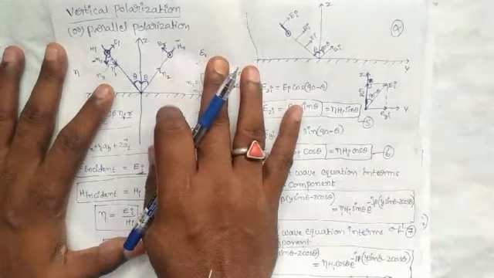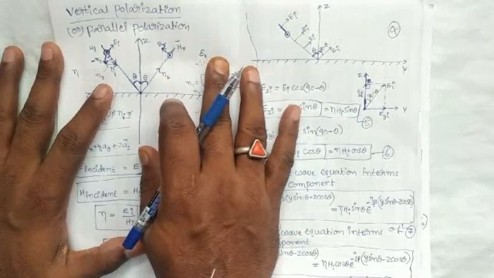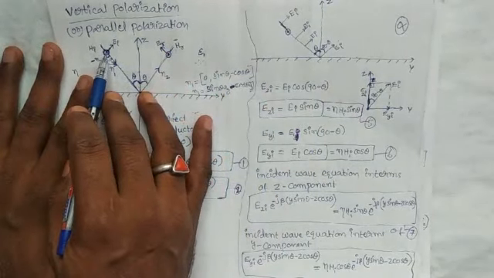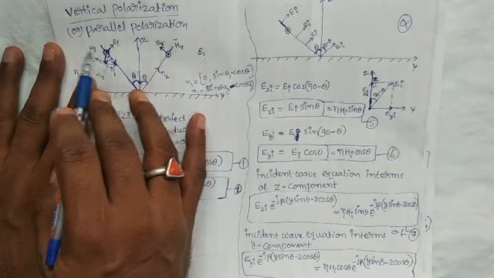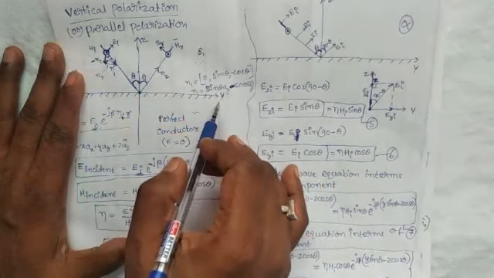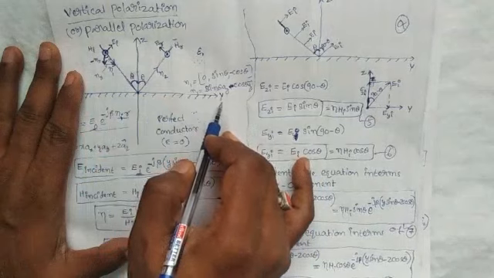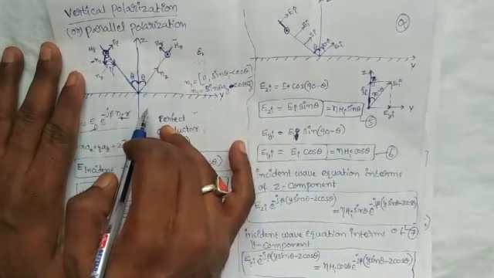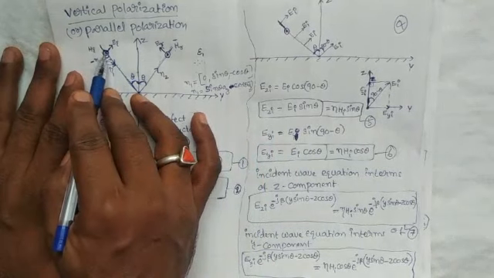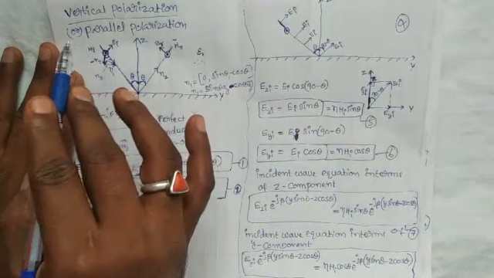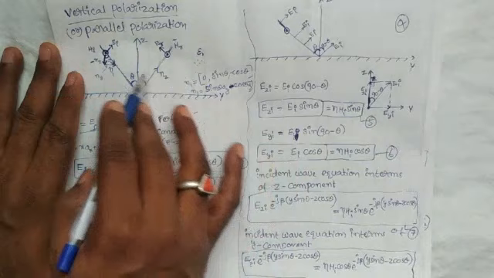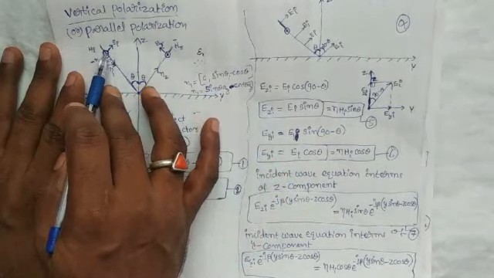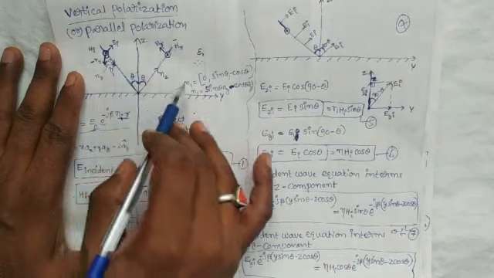Vertical polarization means that the magnetic field intensity is perpendicular to the plane of incidence. For this case, the plane of incidence is the YZ plane. In this case, the magnetic field is perpendicular to the plane of incidence, and the electric field intensity is parallel to the plane of incidence.